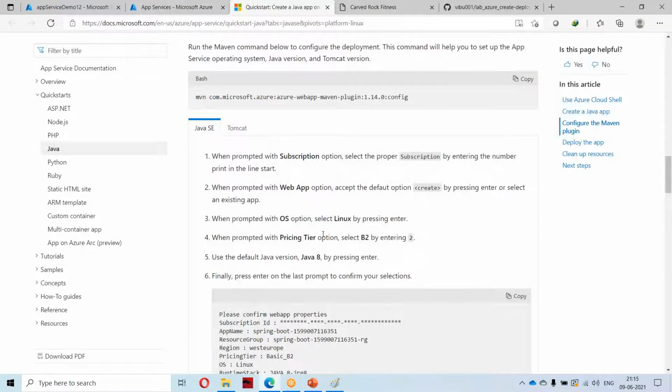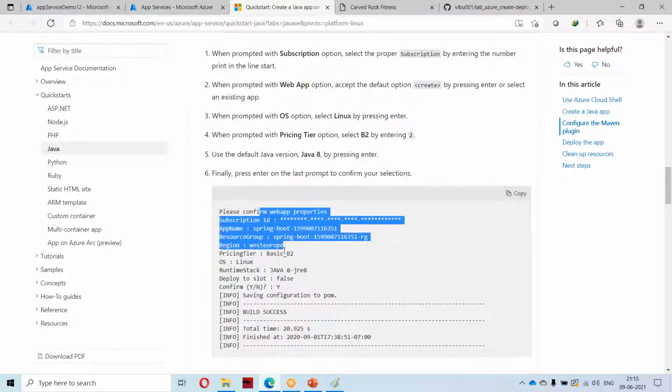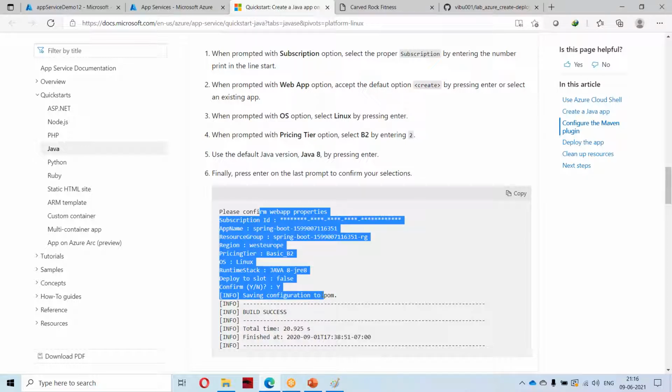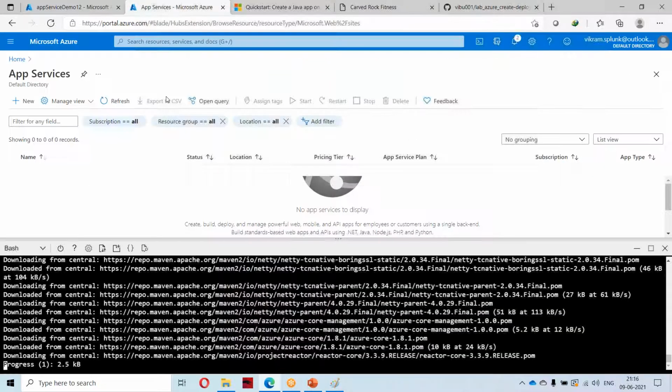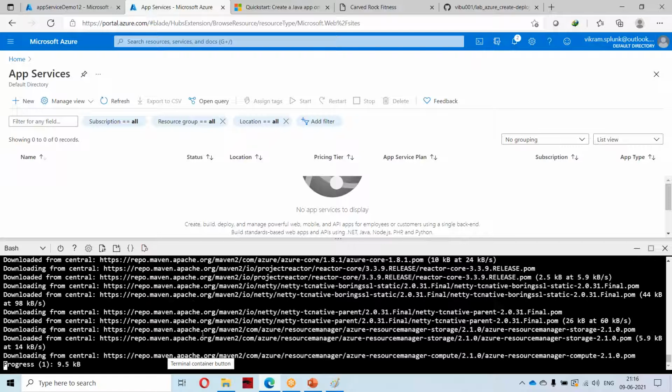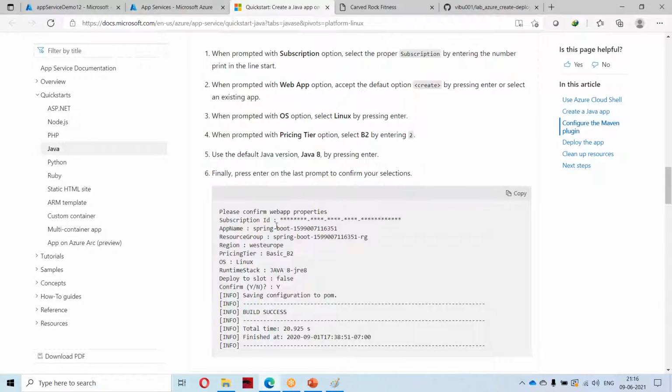Okay, basically we have to do some settings. We have to select your subscription. In the next step, once all the code gets executed and downloaded, you will be getting some options like this. You will have some subscription ID, and this is the app name. Okay, and it will be asking us to select